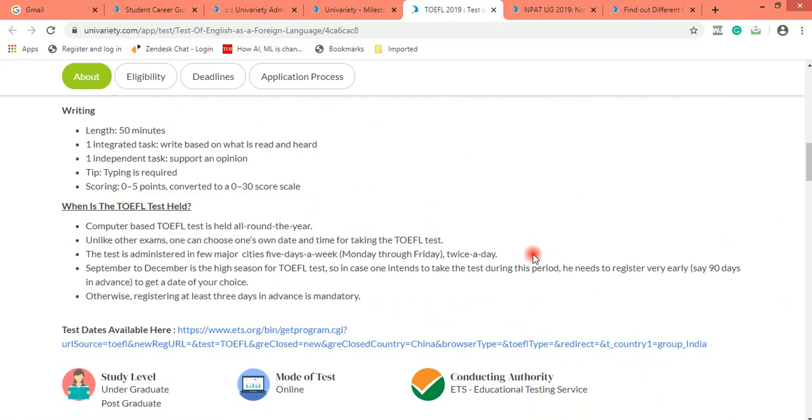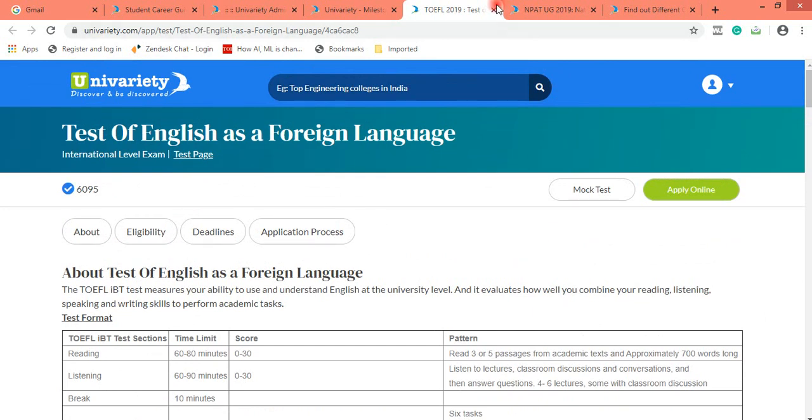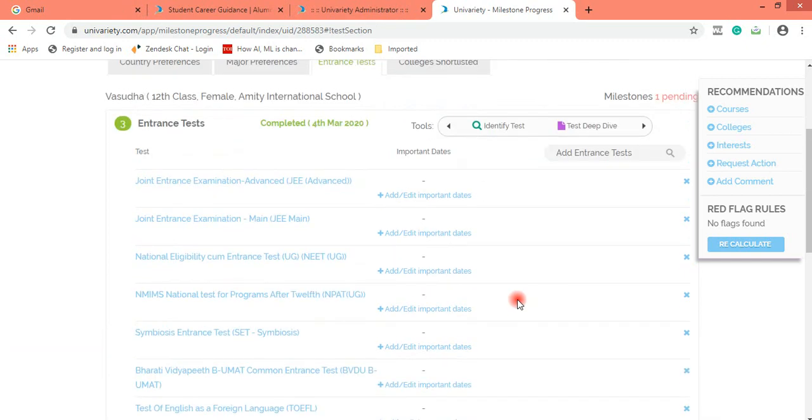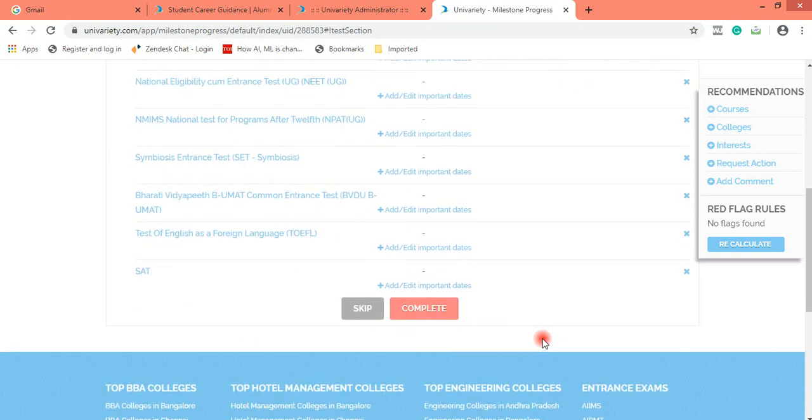So till the time you do not select these tests, counselors, and once I'm showing you college shortlisting, if you do not shortlist colleges on the milestones, from the student perspective, they would not be able to read on those tests and colleges and get information, and your job only would be difficult wherein they would keep on coming back to you on chat again and again, or they would be having their doubts uncleared even after a face-to-face counseling, and then the student would keep coming back to us again and again.